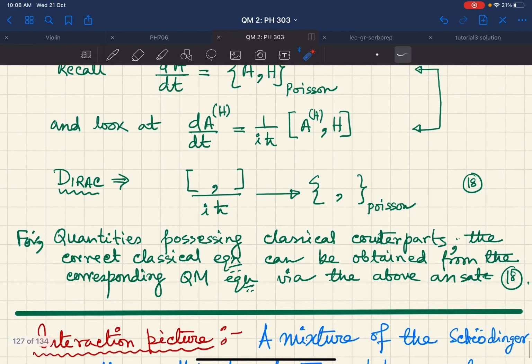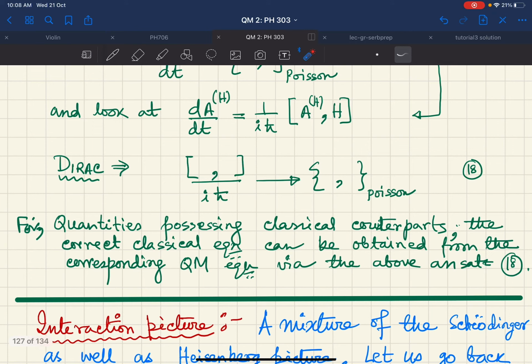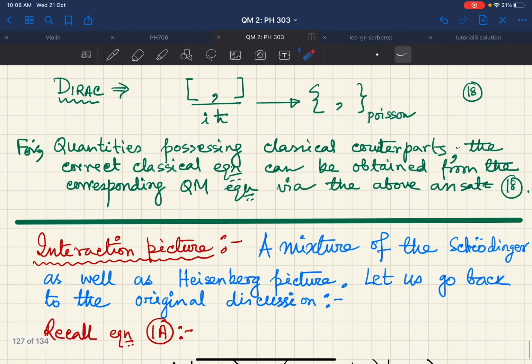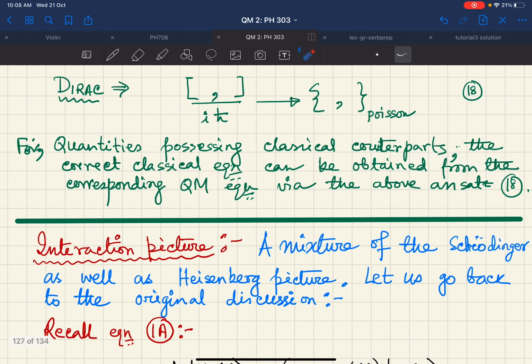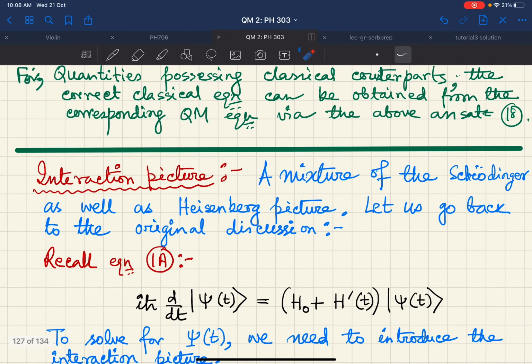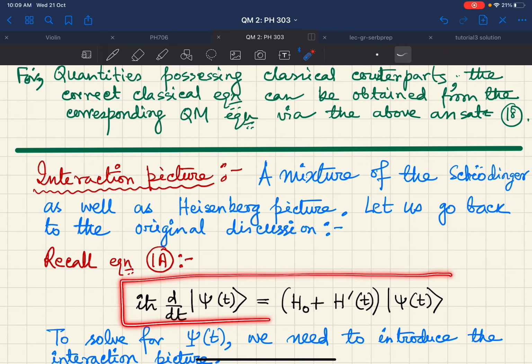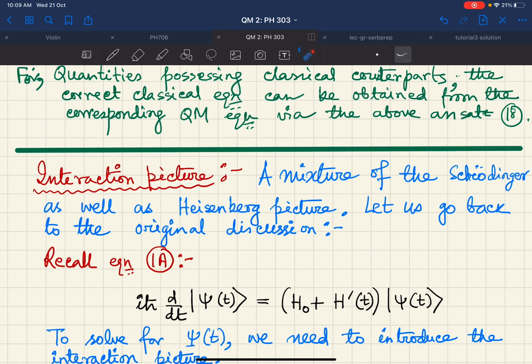Okay, so that's what we wanted to discuss. I will come to the interaction picture now. In the interaction picture, it is a mixture of the Schrodinger as well as the Heisenberg picture. Now let us forget about all that we have discussed, all the notations, and simply recollect that this is the equation that we wanted to look at. And this equation we needed to solve for psi of t.